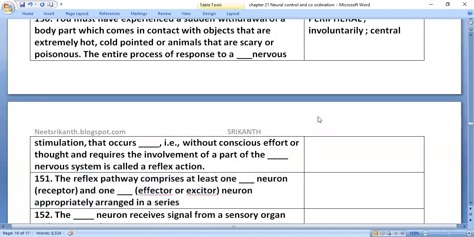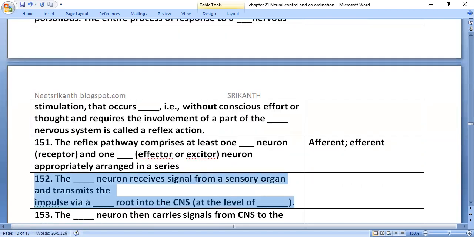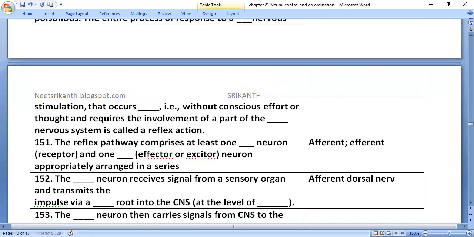The reflex pathway comprises at least one afferent neuron and one efferent neuron. The afferent neuron receives signals from a sensory organ and transmits the impulse via the dorsal nerve root into the CNS at the level of the spinal cord.